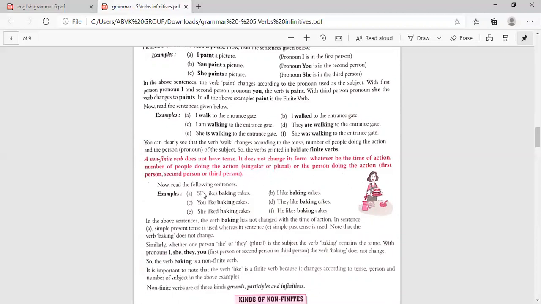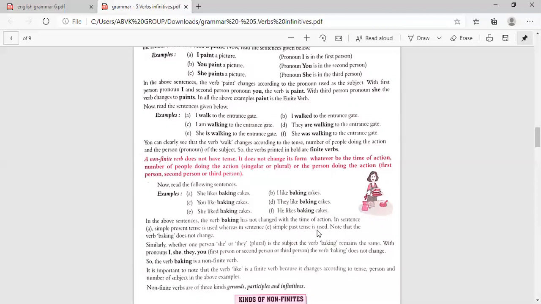Sentences, following the sentences. She likes baking cakes. I like baking cakes. You like baking cakes. They like baking cakes. She liked baking cakes. He likes baking cakes. In the above sentences, the verb baking has not changed with the time of action. In the first sentences, simple present tense is used, whereas in the last, simple past tense is used.